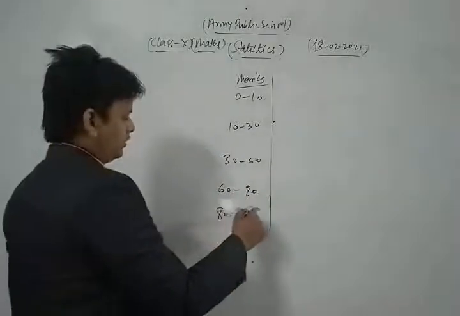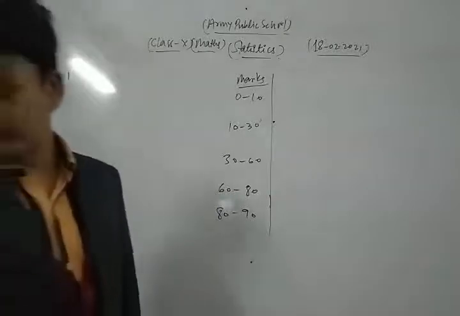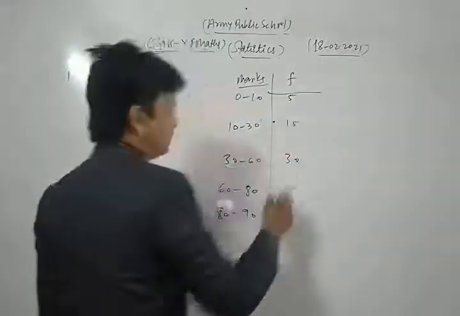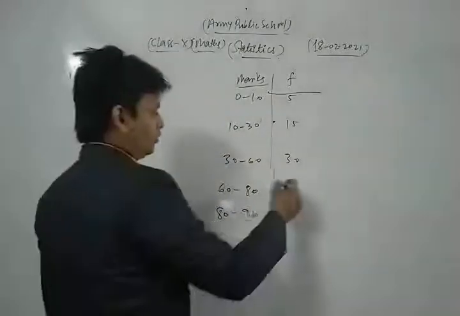Their respective frequencies are 5, 15, 30, 8, 2.